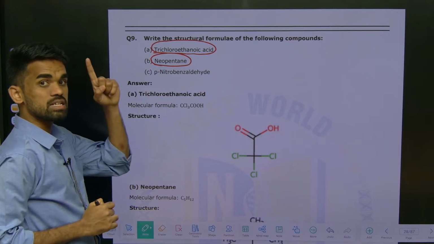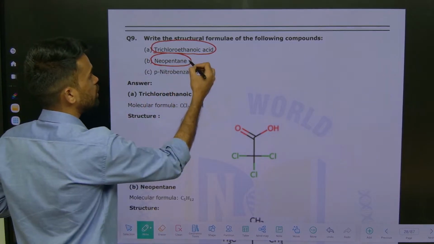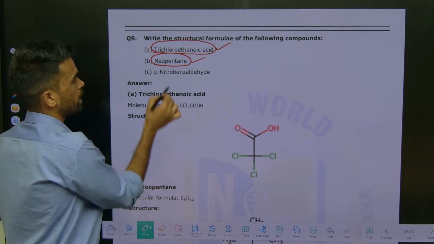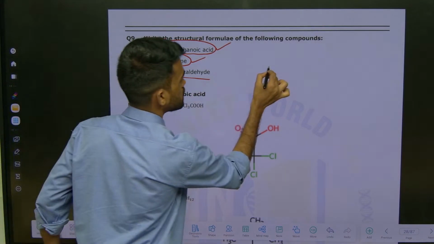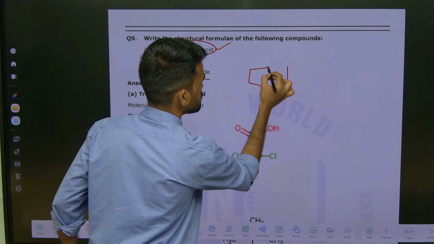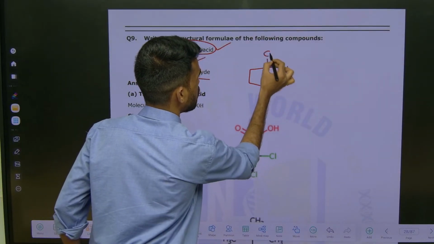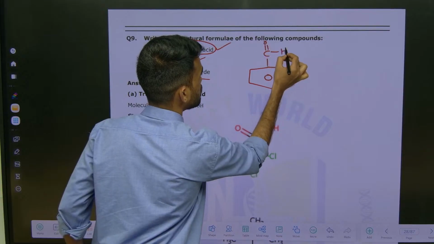Trichloroethanoic acid, the first or second question that we have discussed. Neopentane, this is already covered. Now the extra compound they have mentioned is para-nitrobenzaldehyde. Benzaldehyde means you just write a benzene ring with an aldehyde group. So this is called benzaldehyde.